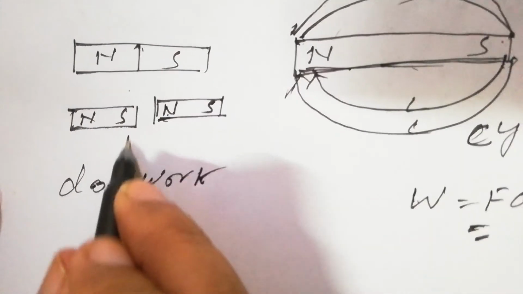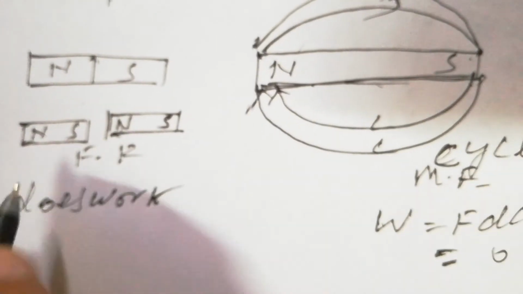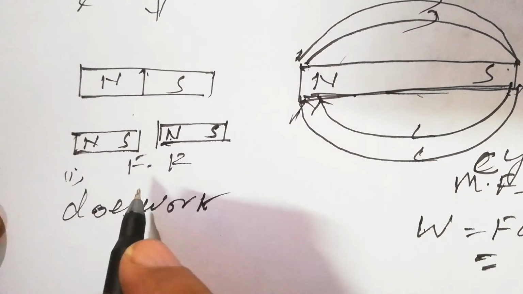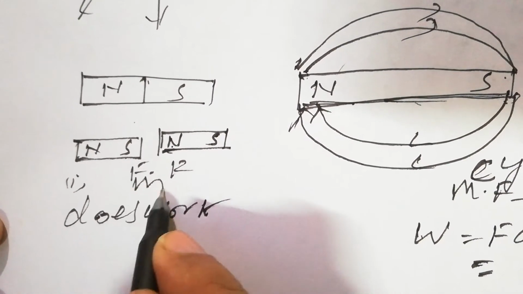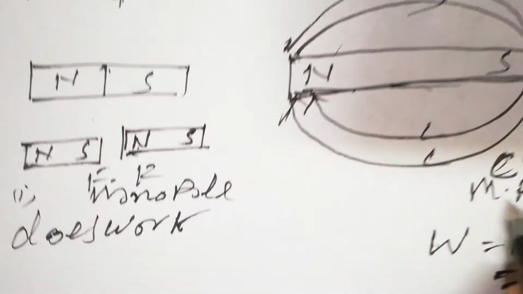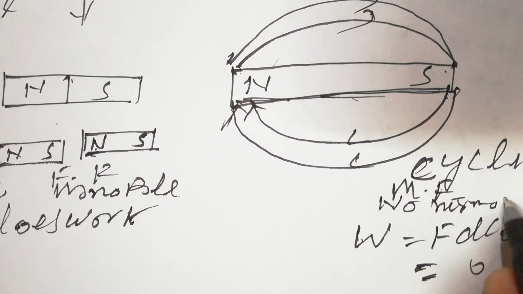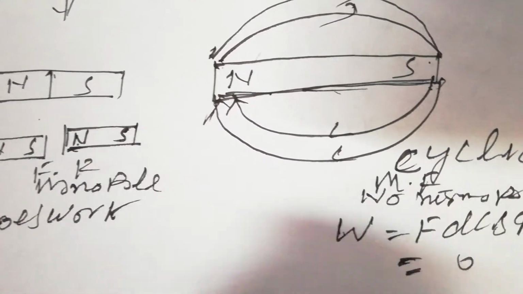That is in case of electric field, and that is in case of magnetic field. The first one: in electric field monopole exists, and in magnetic field no monopole exists.